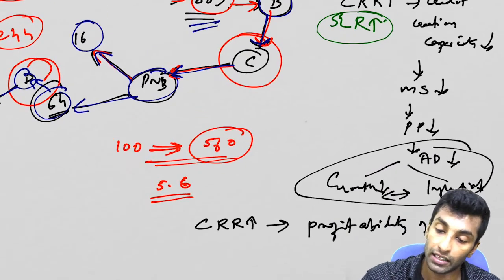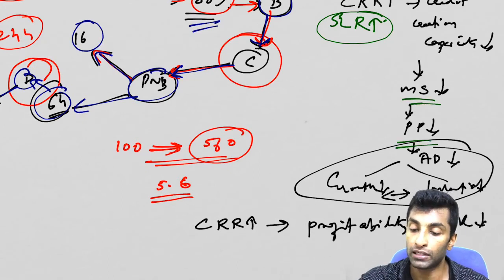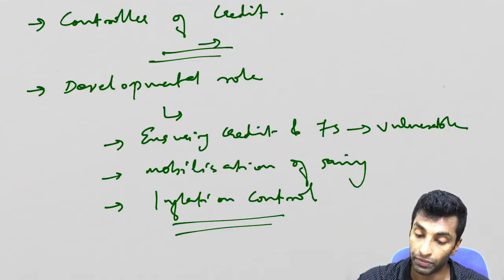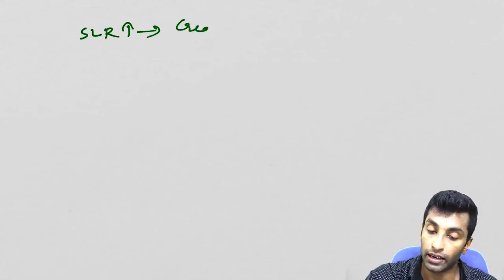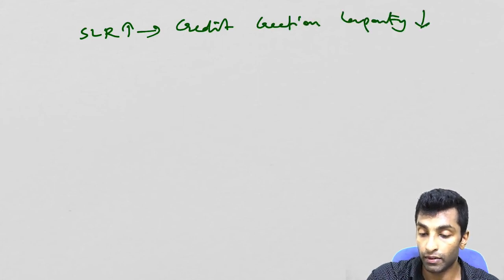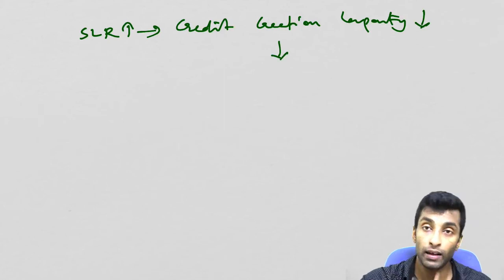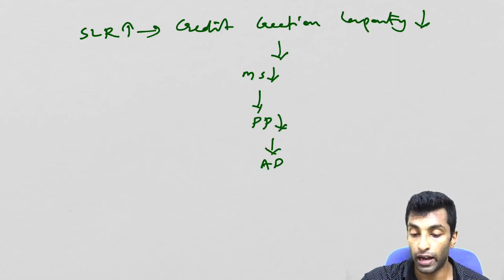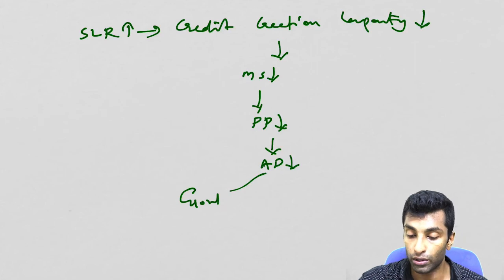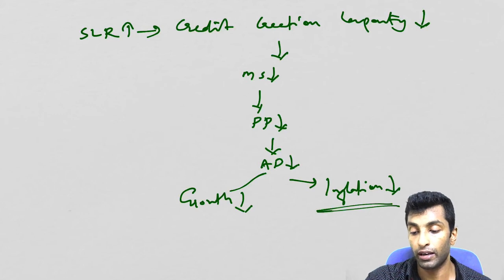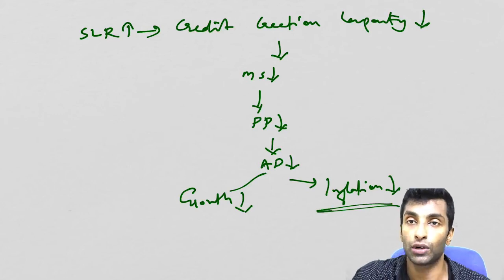SLR increasing, credit creation capacity will decrease, money supply will decrease, purchasing power will decrease, aggregate demand will decrease. It will affect the growth and it will control the inflation. So let me show you here. SLR increase, credit creation capacity decrease. So what will happen? Credit creation capacity decrease means money supply decrease. So purchasing power will decrease. So aggregate demand will decrease. So growth will have to be compromised, but you can achieve inflation control. Okay, so this is how SLR can be used to control inflation.